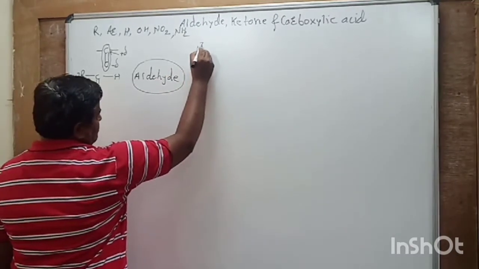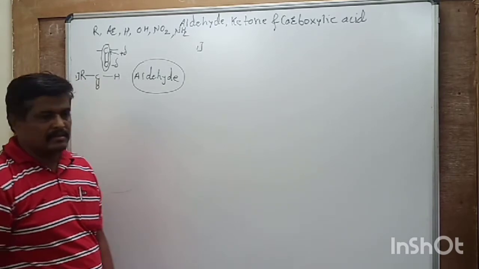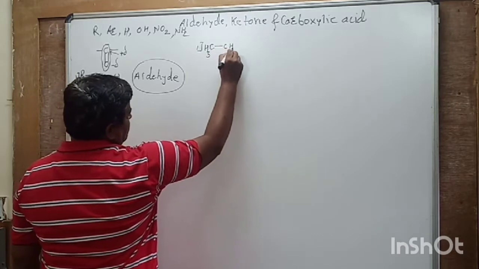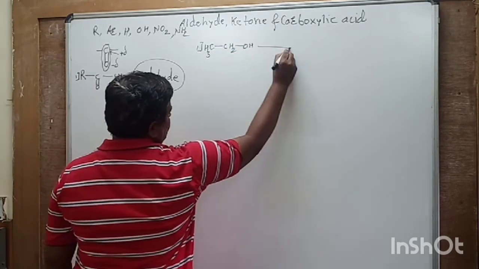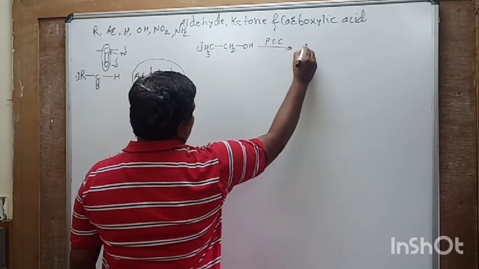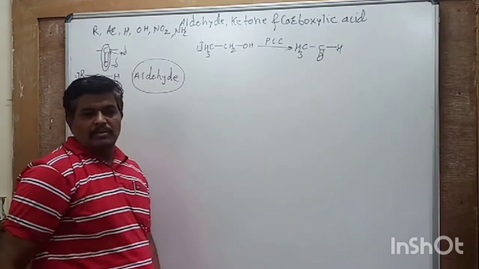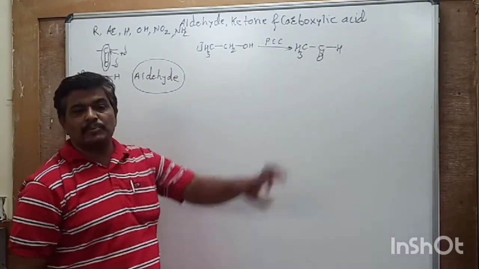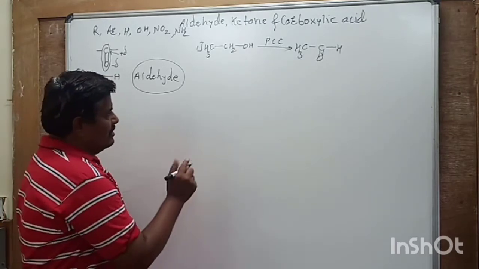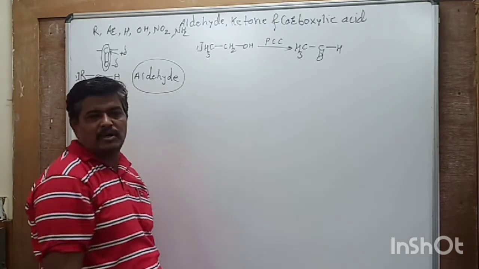As in alcohol, you learn that when alcohols undergo oxidation by using PCC, it gives CH3CHO, meaning this is the oxidation product of primary alcohol. So the basic point is what? These are oxidation products of primary alcohol. We can say first oxidation product of primary alcohol.